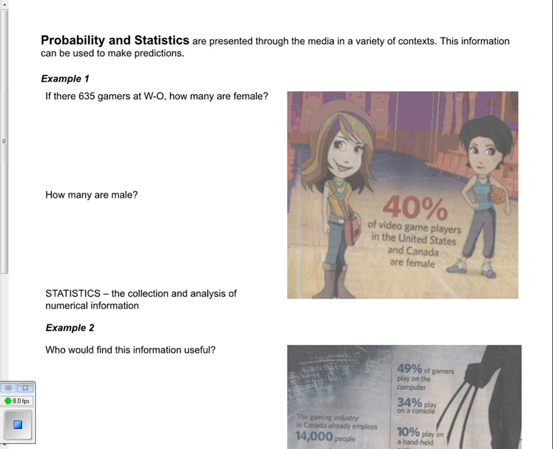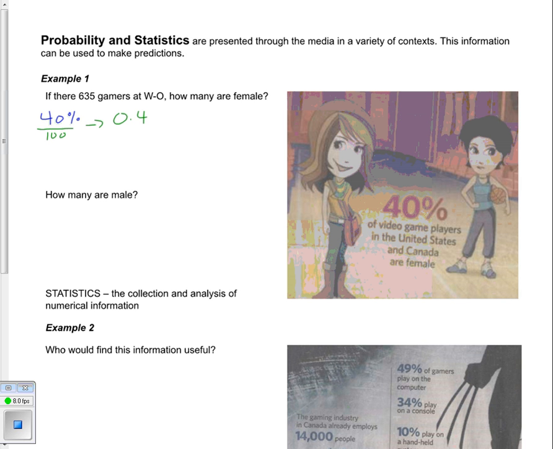If we want to figure that out, we need to convert first and foremost 40% into a decimal. To convert 40% into a decimal, we divide it by 100, and 40% becomes 0.4. That's going to be really useful to us in just a moment. So we know that 40% is exactly the same as 0.4.